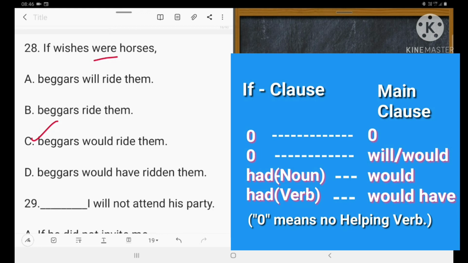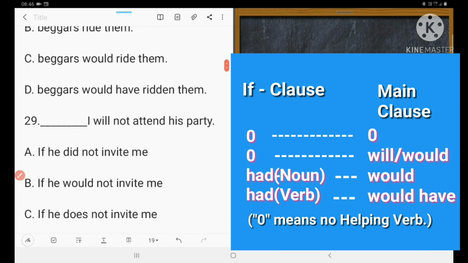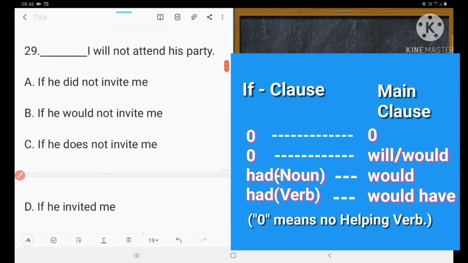So next: I will not attend his party if he did not. Will is present tense, so the if clause should be present tense. So one is past tense, it is wrong. If he would, this is also past tense, wrong.